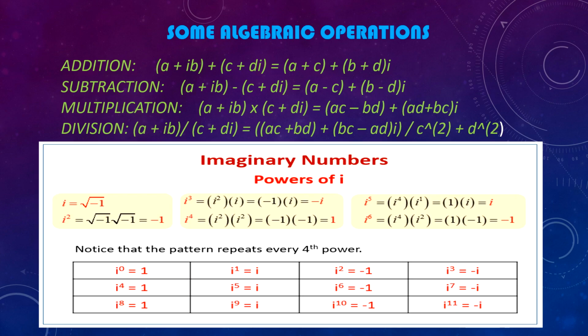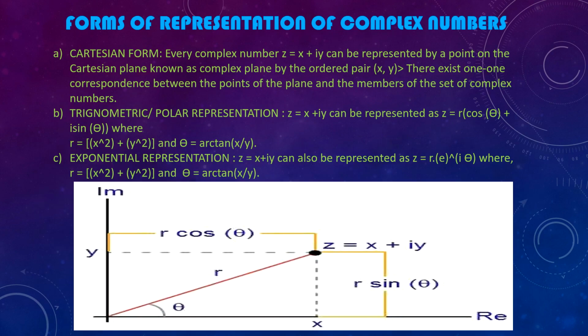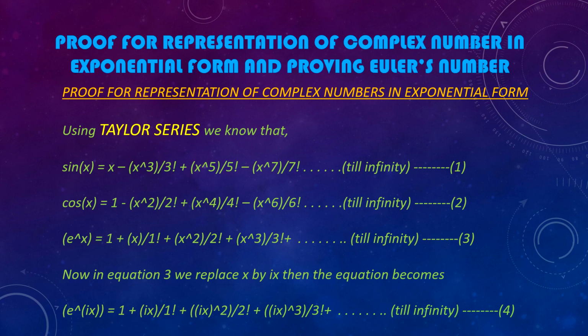The basic algebraic functions are also applicable to complex numbers as shown. There are different forms of representation of a complex number. First, the Cartesian form. Second, the polar or trigonometric form. Or third, the exponential form. The notable fact here is that a relationship can be established between the exponential and the trigonometric form. This can be proved using Taylor series.